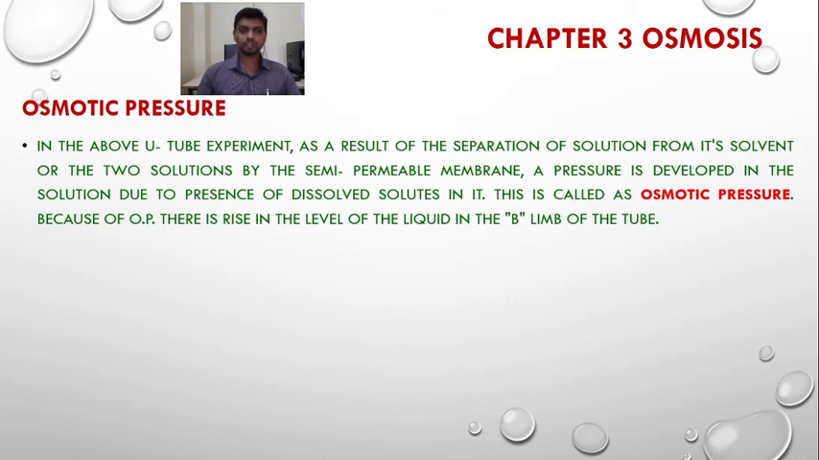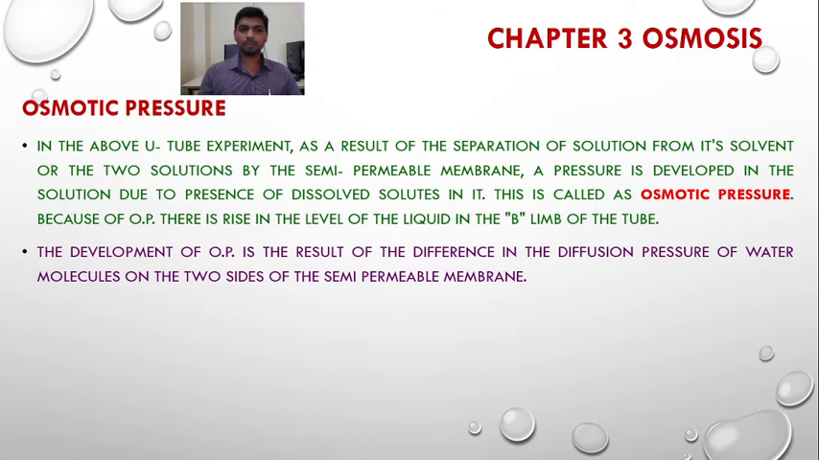And because of the osmotic pressure, there is a rise in the level of the liquid in the B arm or limb of the U-tube. So the development of the osmotic pressure depends on the concentration of the solute in the given amount of the solvent, and the pressure developed in the solution due to the presence of dissolved solutes in it is called osmotic pressure. Because of this osmotic pressure, the level of the liquid in the B arm of the U-tube has increased.